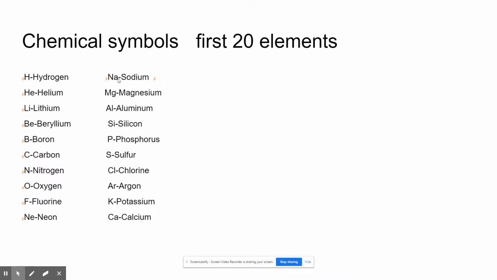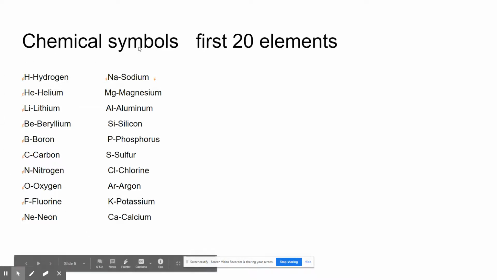What they do is they use the Latin word for these, like iron is Fe. It's Latin for iron, ferro. So they'll typically use the Latin form of the word, but it is still the representation of that word. These are chemical symbols that represent the individual elements. Like I said, we're going to focus on the first 20 as we get into atoms and the periodic table and things like that.